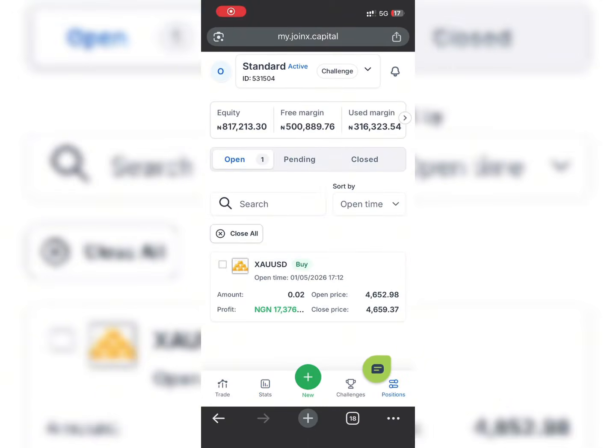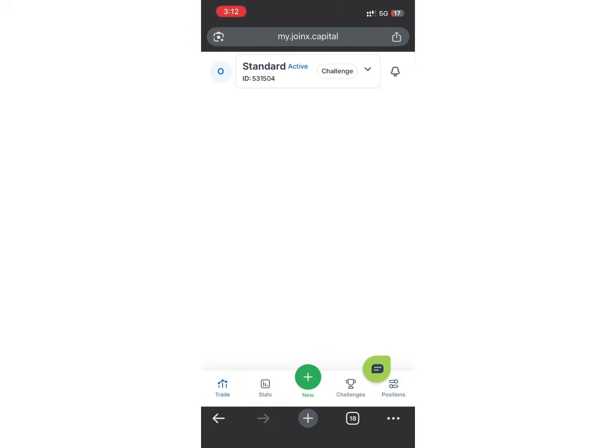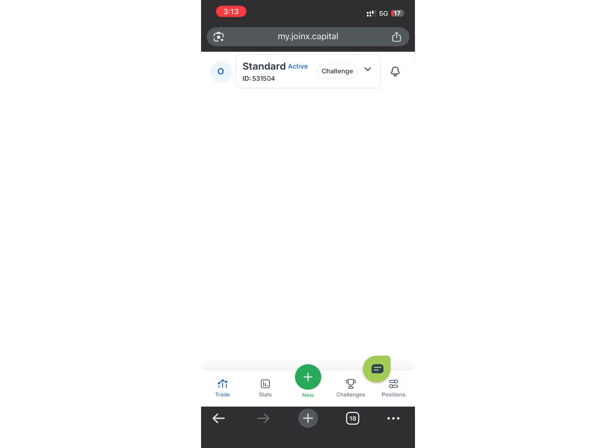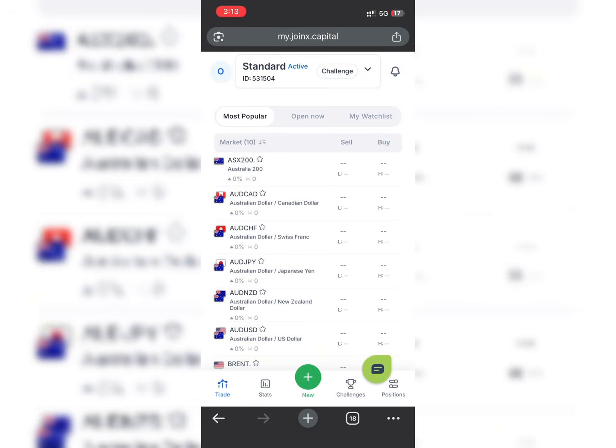Now if you see right here, details right here, this was the trade I opened and it's actually running in profit. This same trade was what I used to pass the first phase of the account. Now you can see, and I'll be showing you how to actually place a trade, so that you won't be having issues once you get the account. I know for sure almost everyone will be getting this account before the codes end.